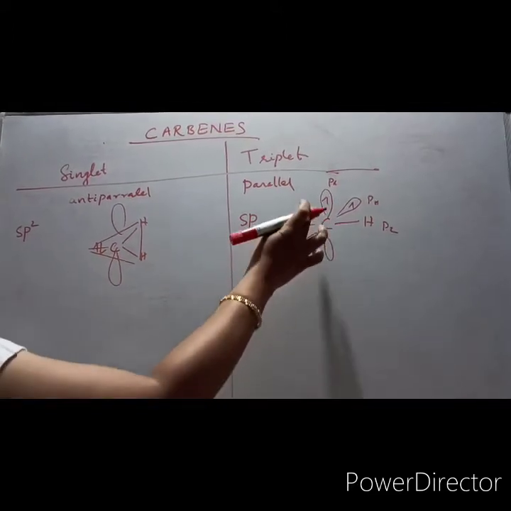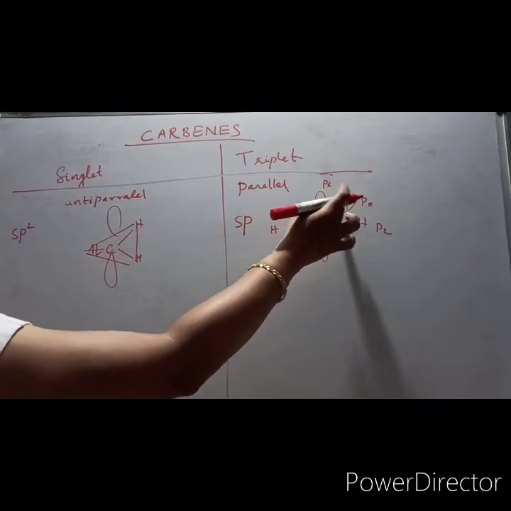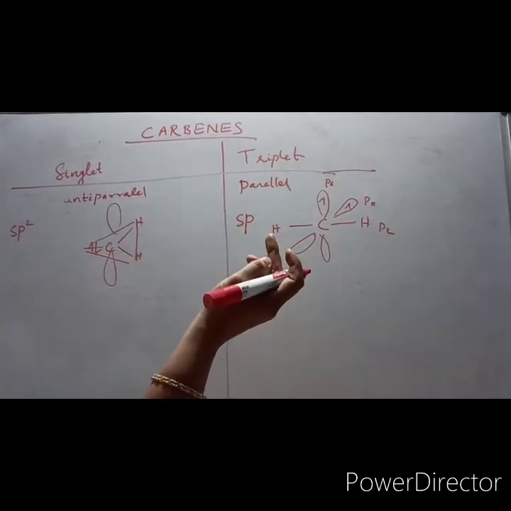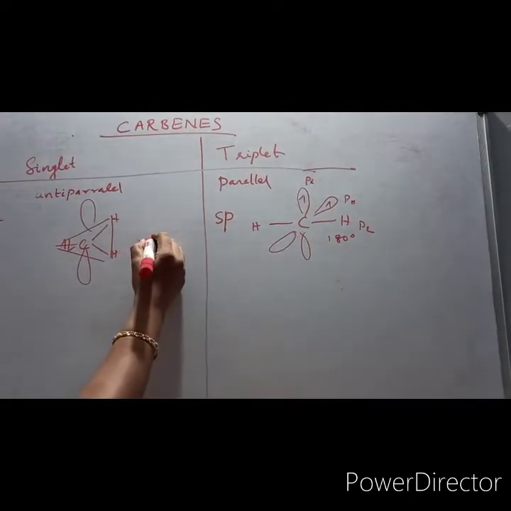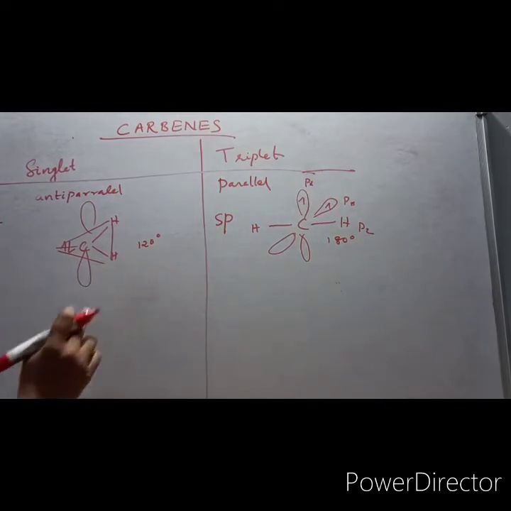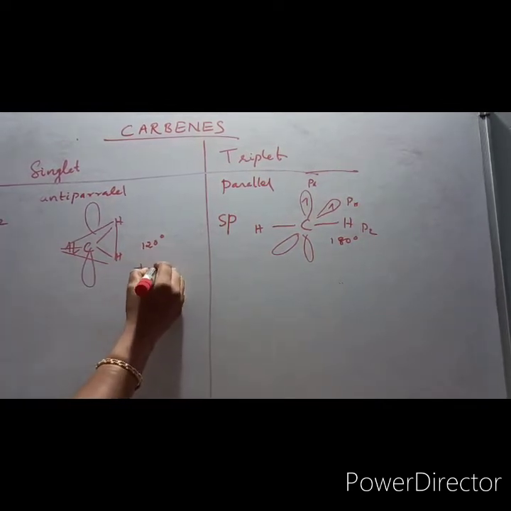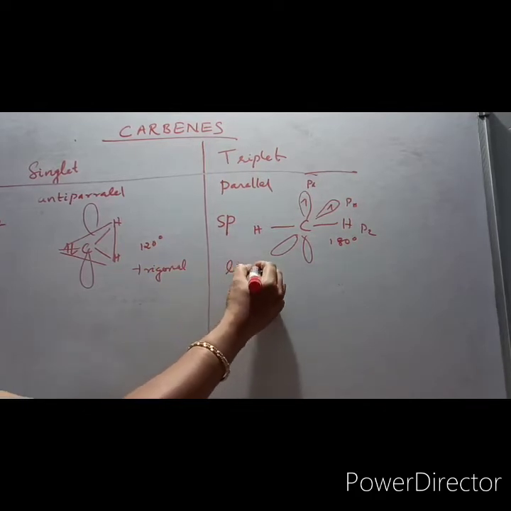The parallel spins occupy separate unhybridized p orbitals. So here the bond angle will be 120 degrees, and in this case it is 180 degrees. This one has a trigonal planar shape, and this one has a linear shape.